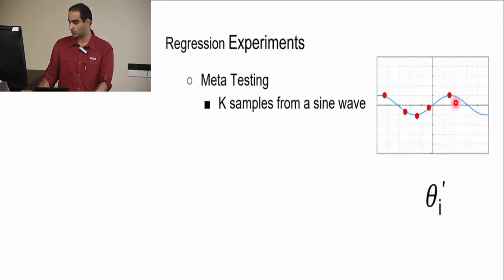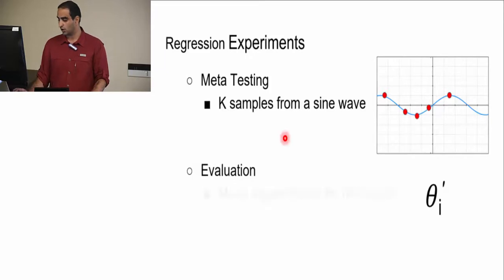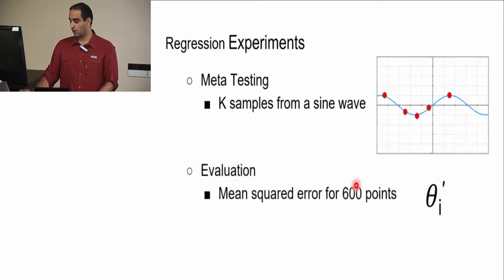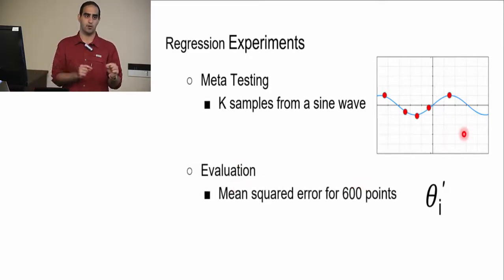These parameters should give us a good approximation of this sine wave, but not just for these 5 data points, for all points. So for evaluation, we pick 600 data points from -5 to 5, dividing the interval into 600 points, and we use them to evaluate how well our model works on these 600 points and calculate the mean squared error.